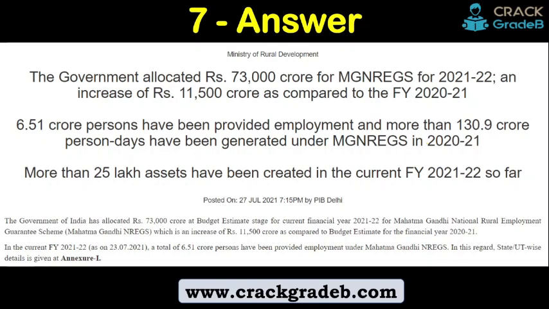More than 25 lakh assets have been created in the current financial year so far. This news is from 27th July 2021. So see, it's March, April, May, June, July. Within these 4.5 months, 25 lakh assets have already been created, right? So many more to go.